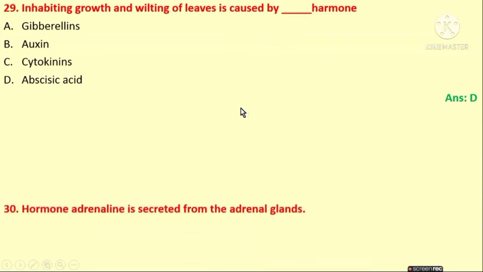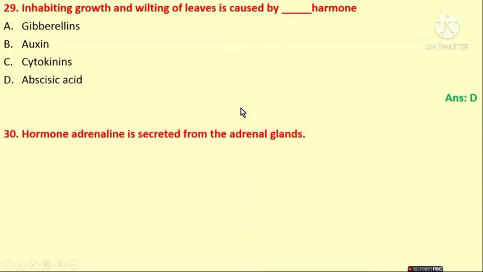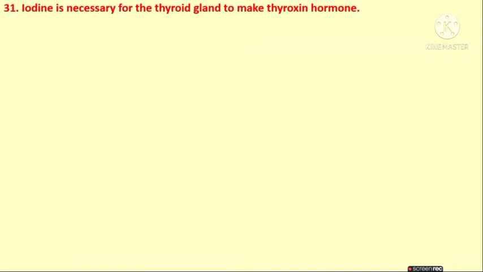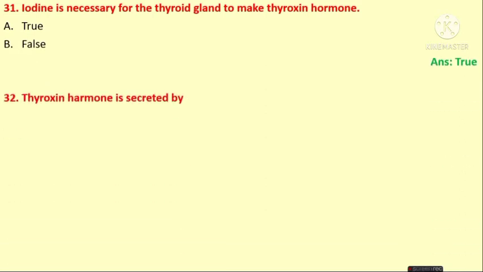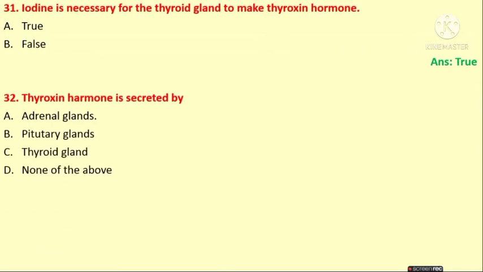Option is D. The hormone adrenaline is secreted from the adrenal glands. True, false? Yes, the answer is true. Next, iodine is necessary for the thyroid gland to make thyroxine hormone. It is a true statement. Next, thyroxine hormone is secreted by the adrenal gland, pituitary gland, thyroid gland, none of the above. Answer is thyroid gland.